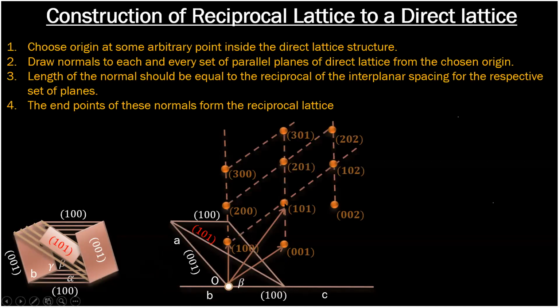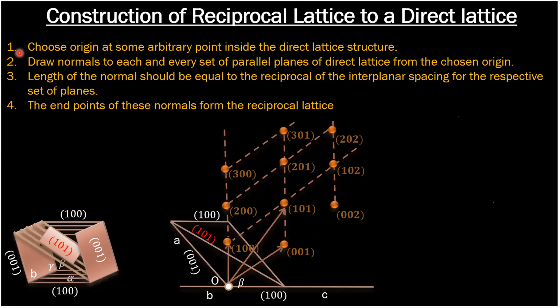By using the same method, we will draw normals to all the sets of parallel planes and mark the end points of these normals. So these are the points. This is how we can construct the reciprocal lattice. The collection of these points is known as the reciprocal lattice system, and these individual points are your reciprocal lattice points.